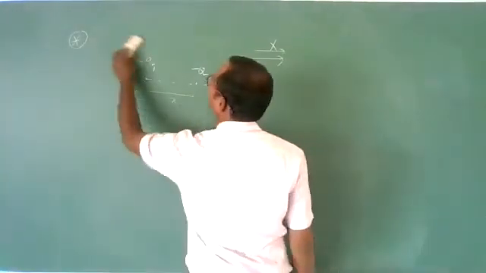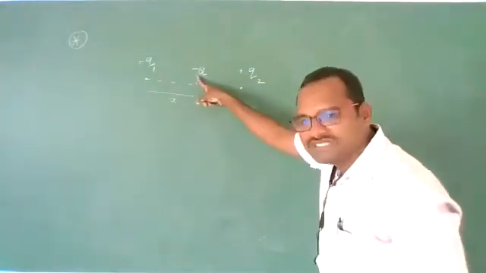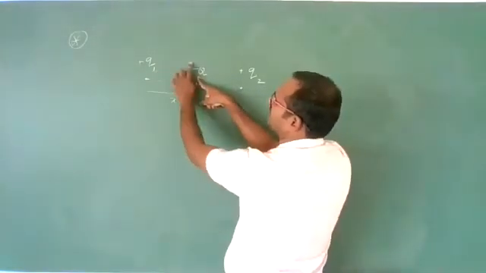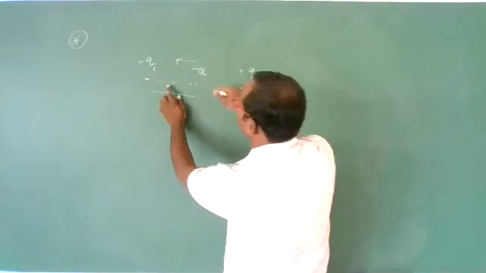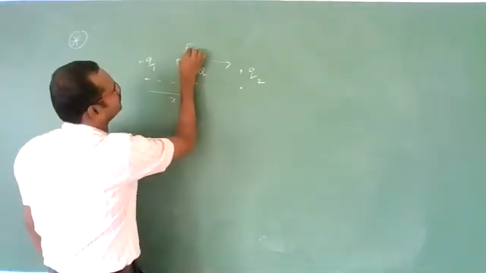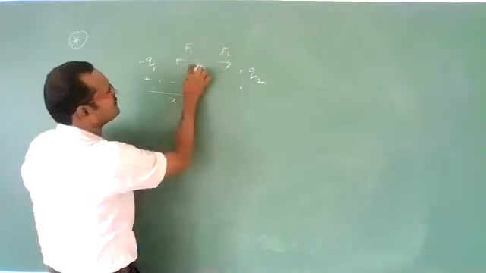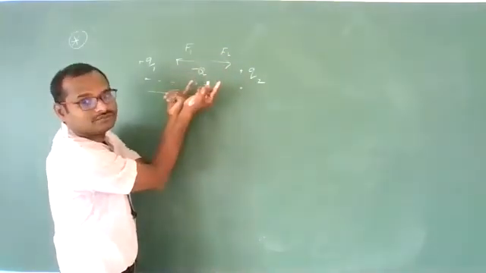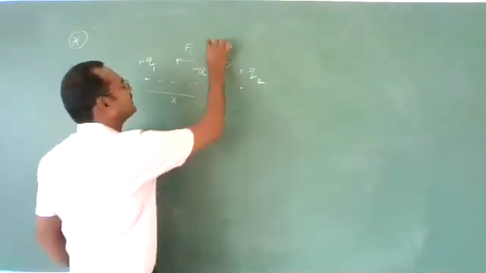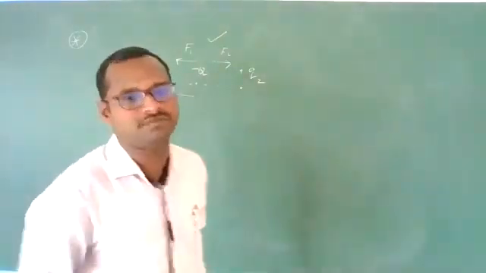Now check. Is this minus q in equilibrium? Yes. Due to this charge, attractive force this side. Due to this charge, attractive force this side. Due to the first charge, due to the second charge, yes, they may be equal in magnitude depending upon their values. Yes, minus q charge is in equilibrium now.